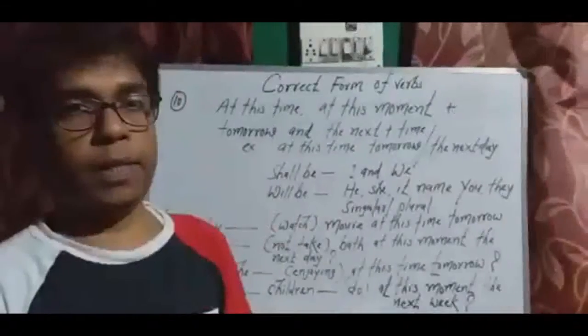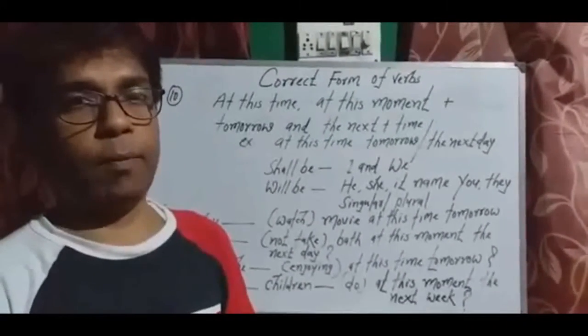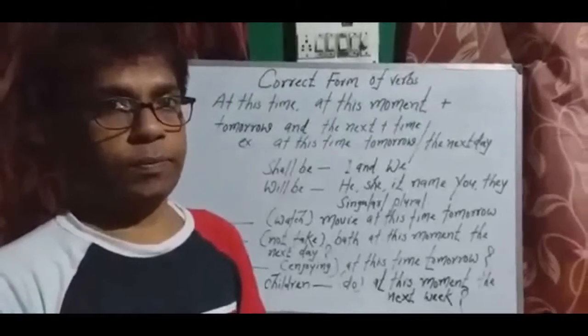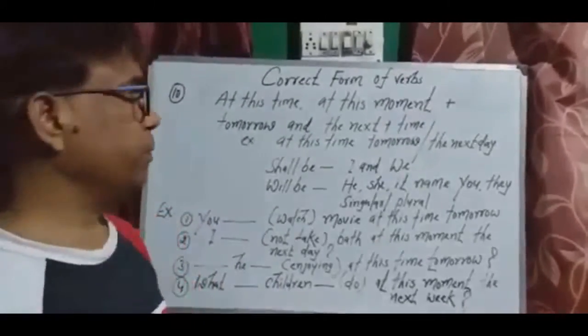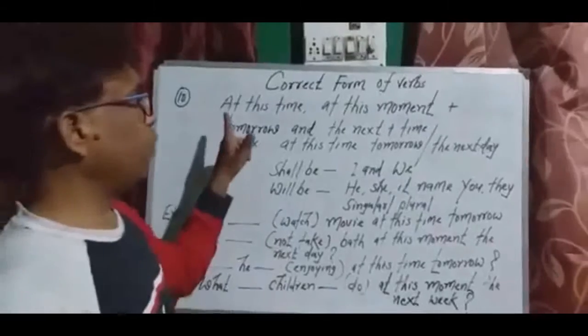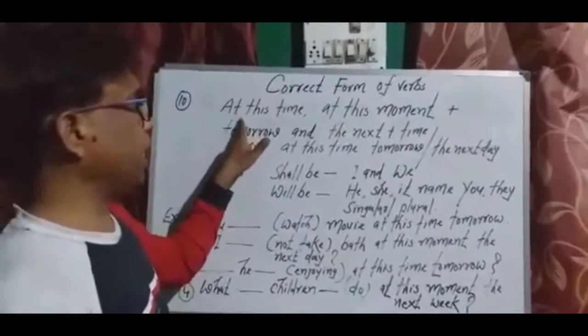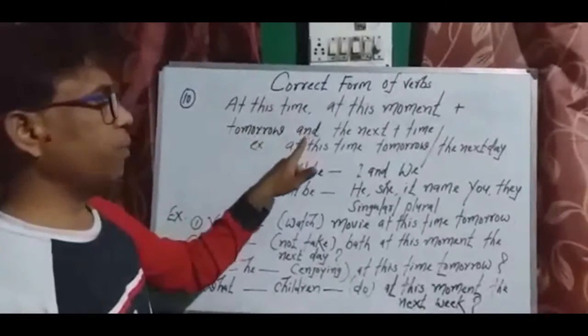Okay, and doing the same thing continue, I am going to tell you the next rule. See at the whiteboard, you will find some more specific words like at this time, at this moment.